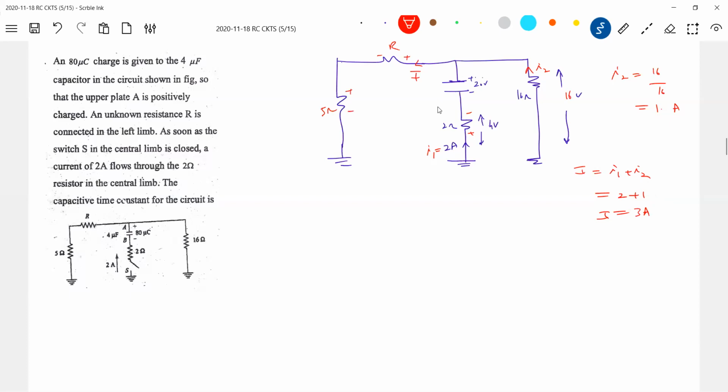Now what is the drop? Okay, I'll do one thing, I'll just put it. So what should be the potential? The potential will be 16 volt, if you know the potential. Sir, B is at a higher potential. Yes, sir, it should be 24 volt.